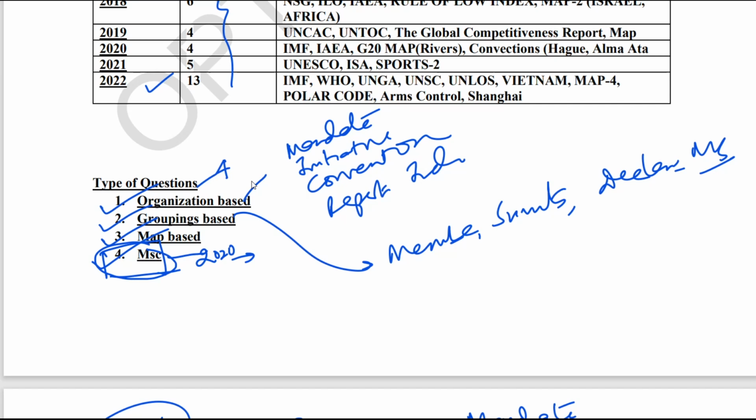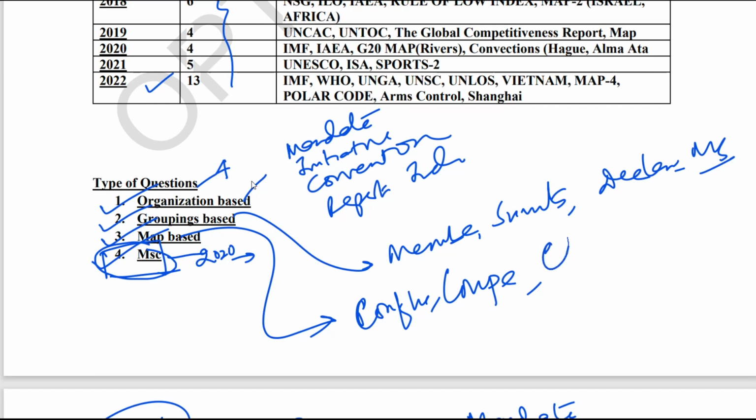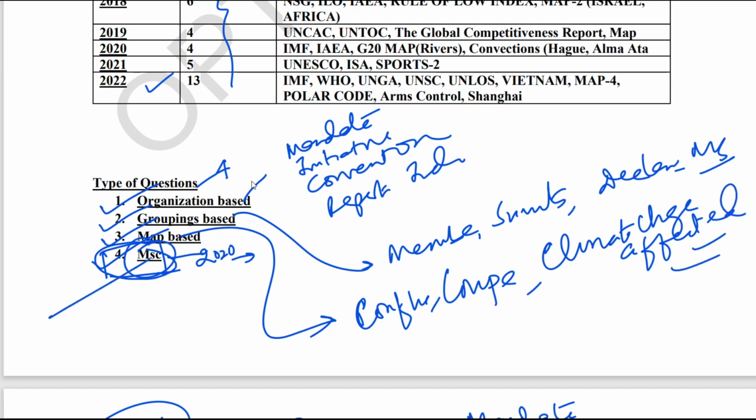Then, as far as map-based questions, you need to prepare regions in conflict, coups, and climate change affected regions. And in miscellaneous, you need to prepare awards, international days, and sports, the major sporting events of that year. So overall, you need to prepare this.